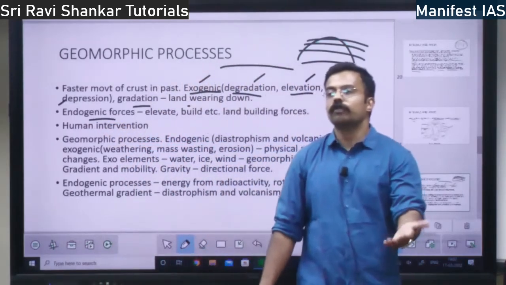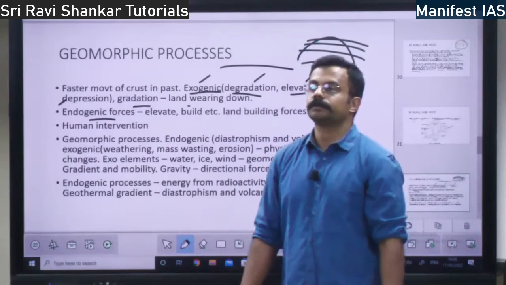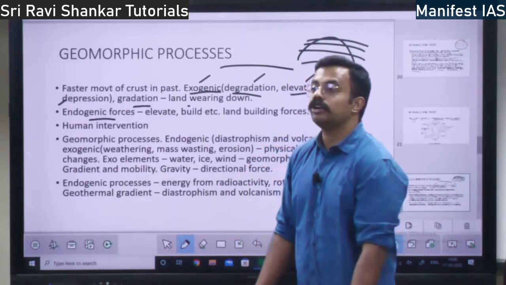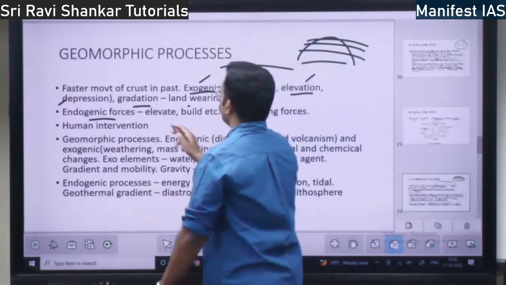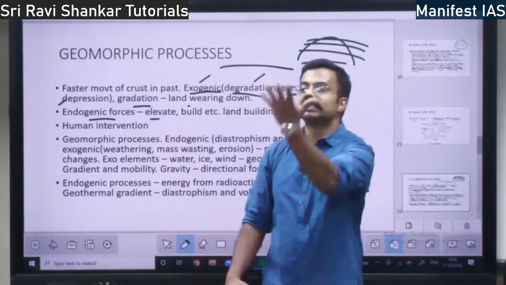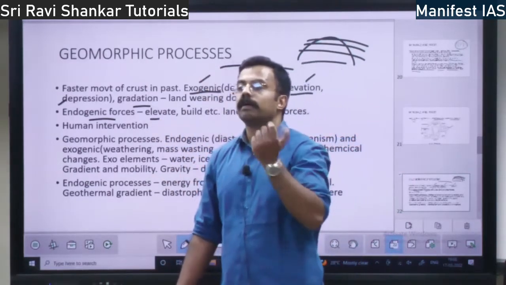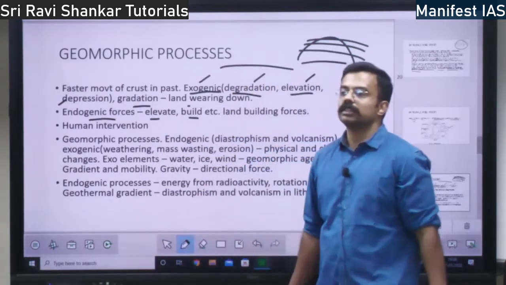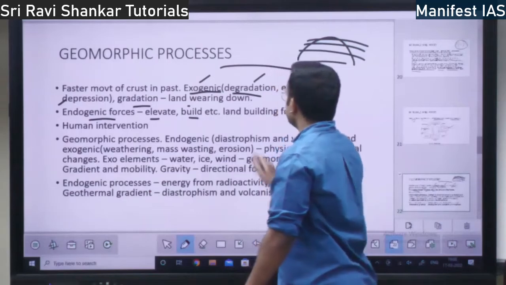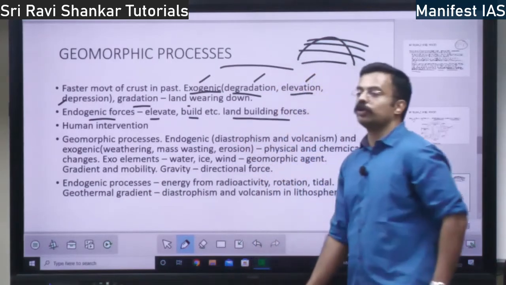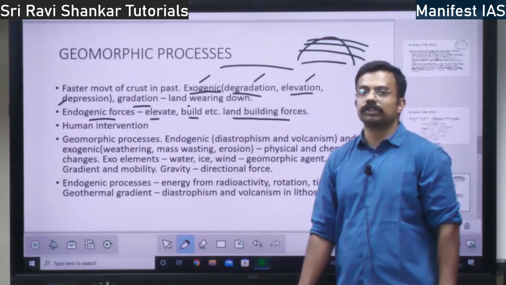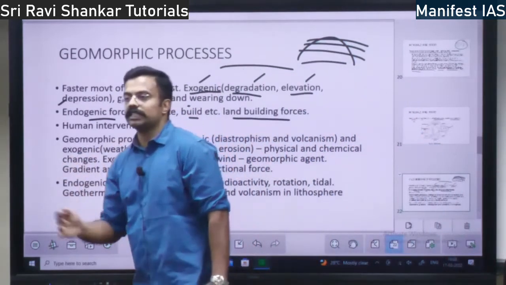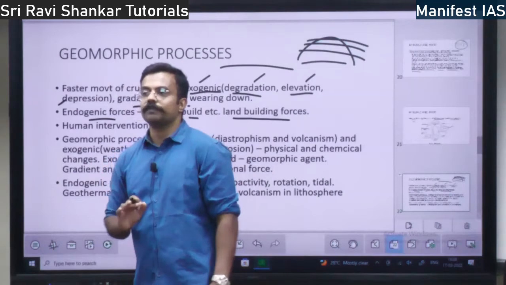So then you have the endogenic forces. Endogenic forces means forces within the earth. Forces originating within the earth are called endogenic forces. So what do they do? They do elevation. They elevate the earth or they build new rocks. These are called land building forces. So these are the two interventions for changes on the surface of the earth.